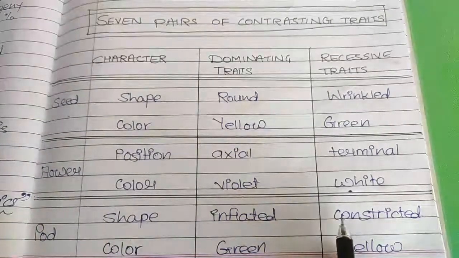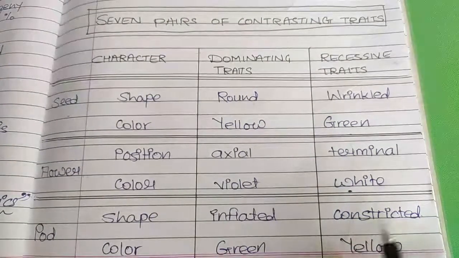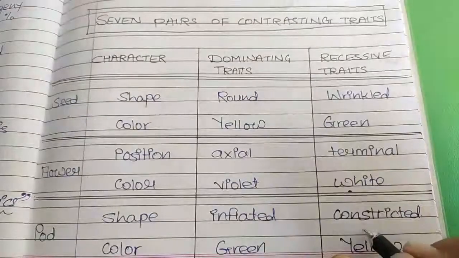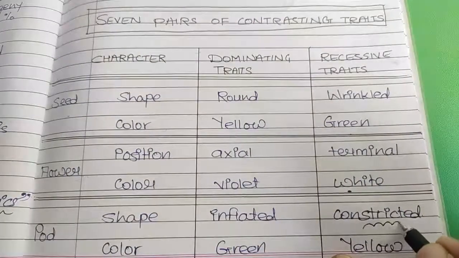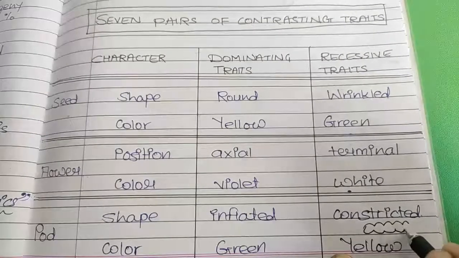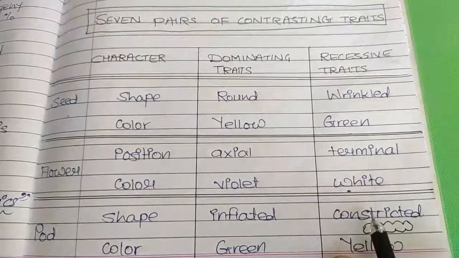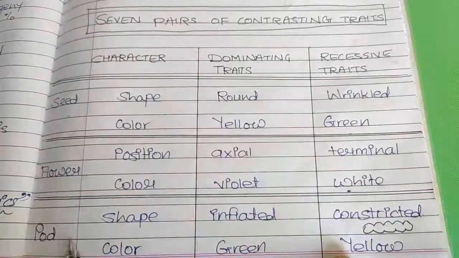If the skin of the pod is completely covering the seeds, like this, we get certain pods like this. As per the seed, it is completely sticking to the seed. Such a character is said to be a constricted pod.